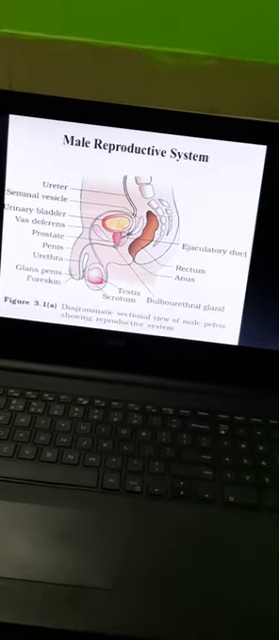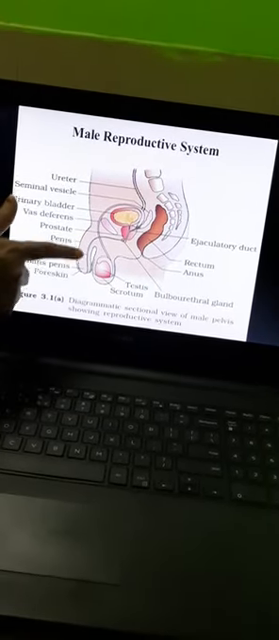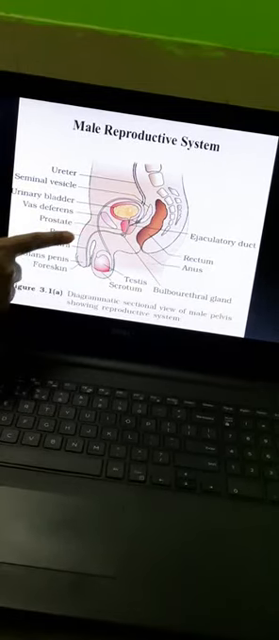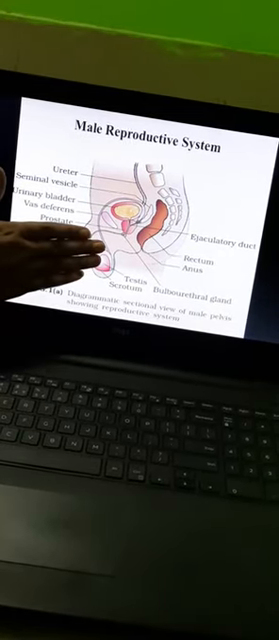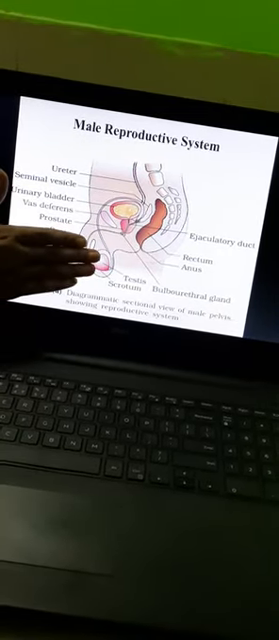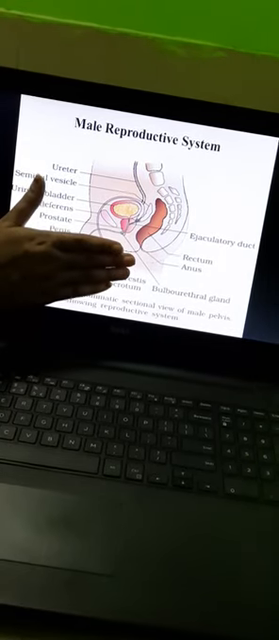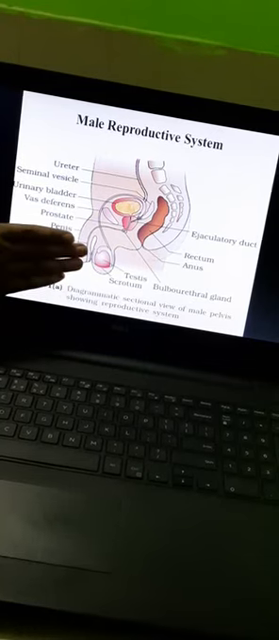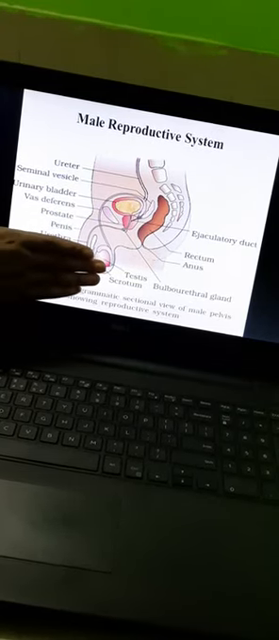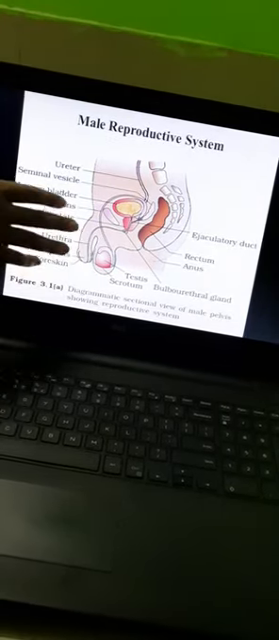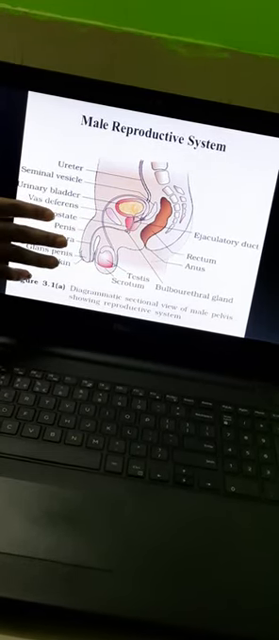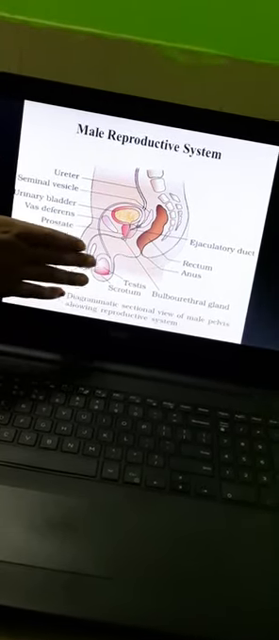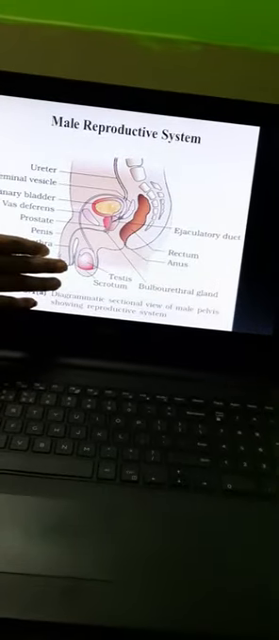This means that the scrotal sac has a lower temperature than our normal body temperature. A 2 to 3 degree lower temperature is required for the formation of sperm, because if the temperature rises, the sperm will not be able to survive. That's why it needs to be in the scrotum.